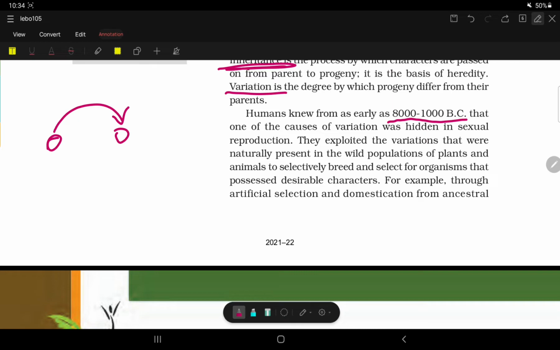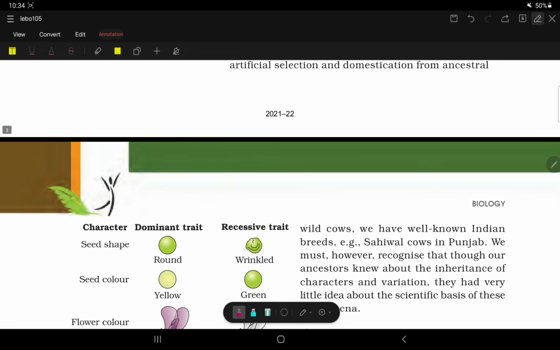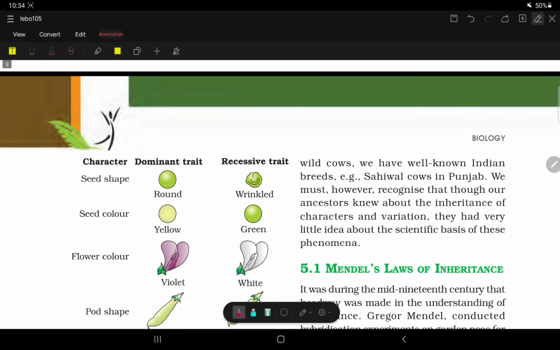For example, through artificial selection and domestication from the ancestral wild cow, we have well-known Indian breeds, for example Sahiwal cow in Punjab. We must, however, recognize that though our ancestors knew about the inheritance of characters and variation, they had very little idea about the scientific basis of this phenomenon.